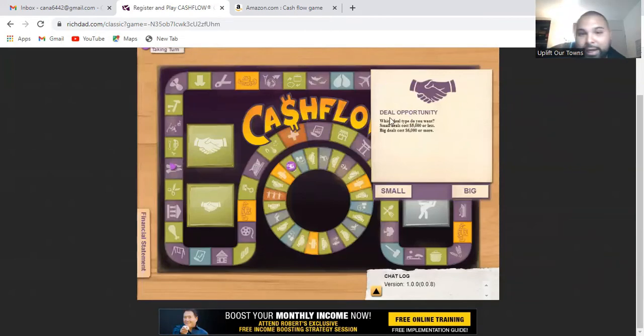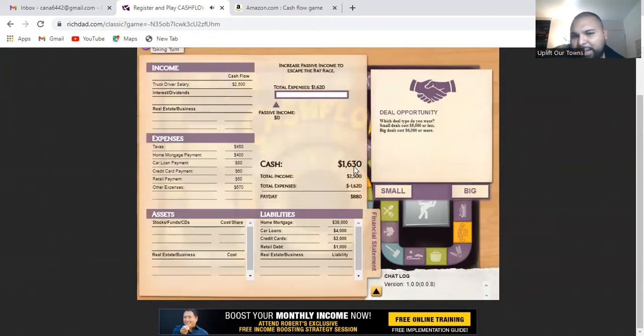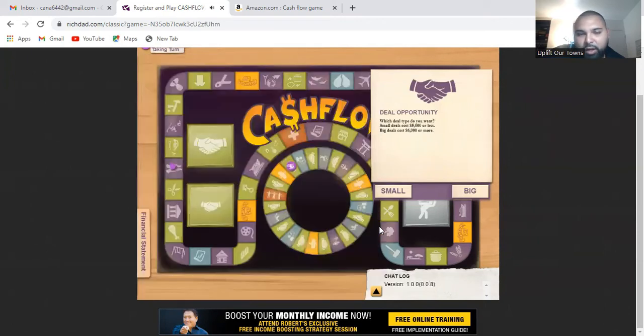Right. So right now I just landed on this green square that says deal. So I can choose a small deal or a big deal. As you can see, small deals cost $5,000 or less, and big deals cost $6,000 or more. Looking at my cash, I only have $1,630, because I passed through payday, which is this orange square right here. So I'm going to take a small deal.